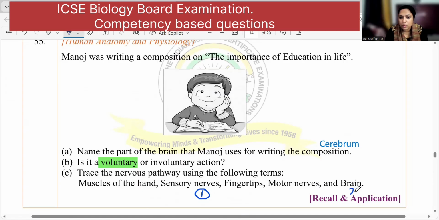Then it will go to the brain. Then from the brain, the motor nerves. The motor nerves will command the muscles of the hand, and that will make the fingertip move. That is the effector, right? This is the order in which the impulse is going to transfer. Moving to the next.